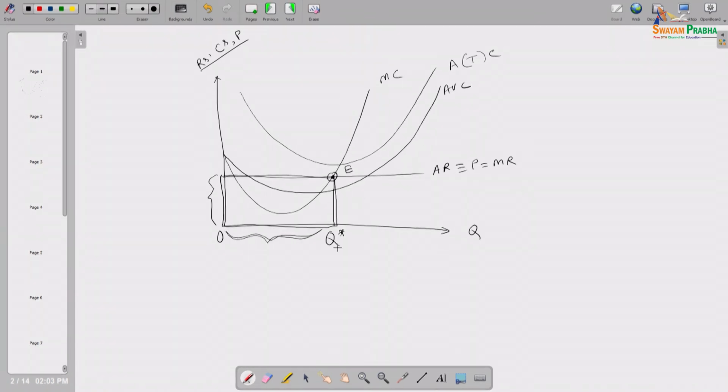So, that box area of that rectangular shape, okay, that is representing total revenue, okay. And when he is producing Q star amount of output, per unit of output, this much average total cost he has to face, okay. So, definitely this larger rectangular area, this red colored rectangular area is representing his total cost. So, definitely revenue minus cost if we take, this red color shaded rectangular area is his profit. Of course, this profit is a negative thing, negative profit I am writing, okay.